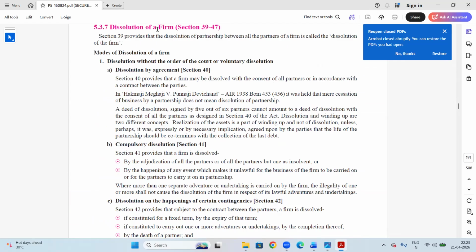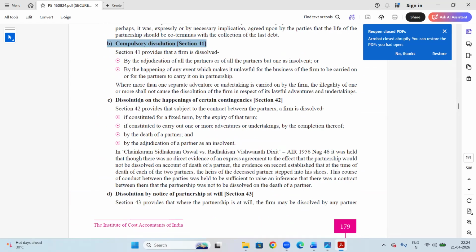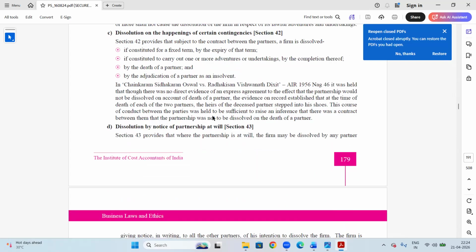In what events can a partnership firm be dissolved? If there is an agreement between all partners to dissolve, it can be dissolved. If any partner becomes insolvent, there is compulsory dissolution. Based on some contingencies, a dissolution can happen, but that will be mentioned in the agreement itself. After the expiry of a fixed term, the firm shall be dissolved.